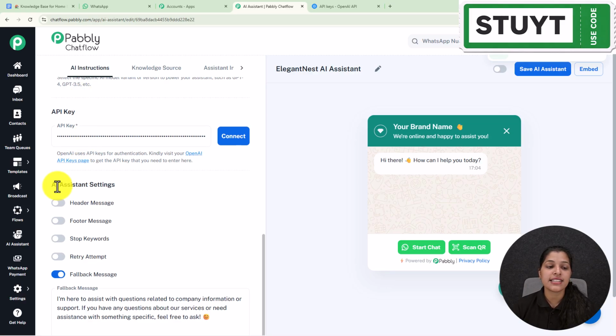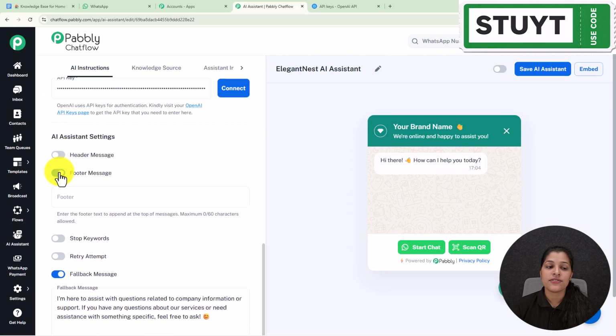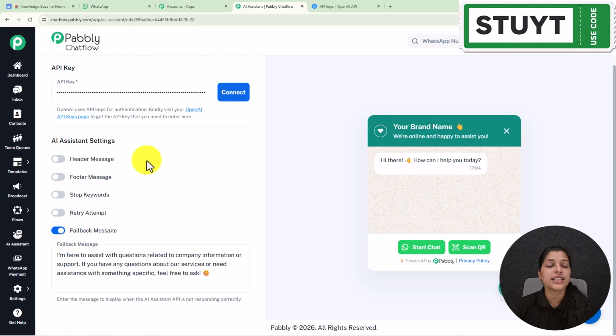And now we are getting this AI assistant settings section, from where you can modify some of your AI assistant settings, such as if you want to provide the header or the footer message, then you can just enable these toggles and enter the header or the footer message, but I'm going to keep it as disable only.